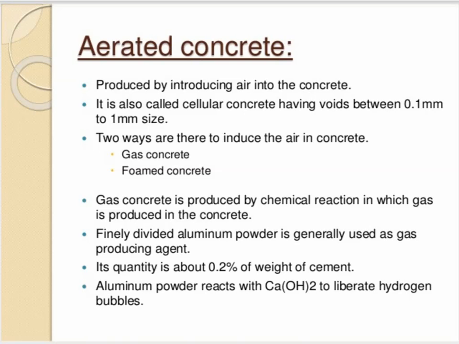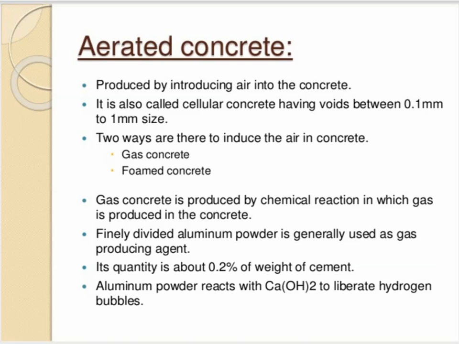There are two ways to induce air in concrete: gas concrete and foamed concrete. Gas concrete is produced by a chemical reaction by which gas is produced in the concrete. Finely divided aluminum powder is used as the gas producing agent.